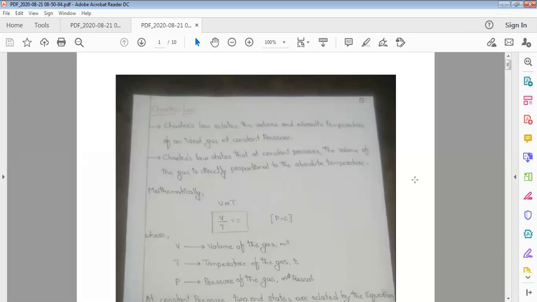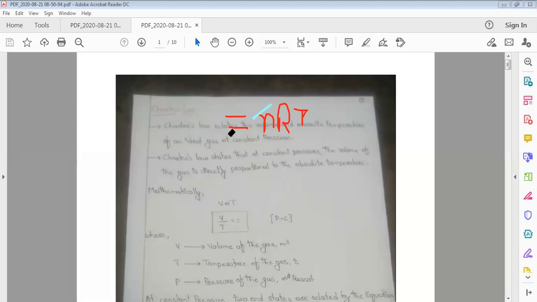So what is meant by Charles' law? Before going to this law, what is meant by a perfect gas equation or ideal gas equation? The ideal gas equation is PV is equal to nRT. So PV is equal to nRT. Here P represents pressure of a gas, V represents volume of a gas, n represents number of moles, R represents universal gas constant, and T represents absolute temperature.